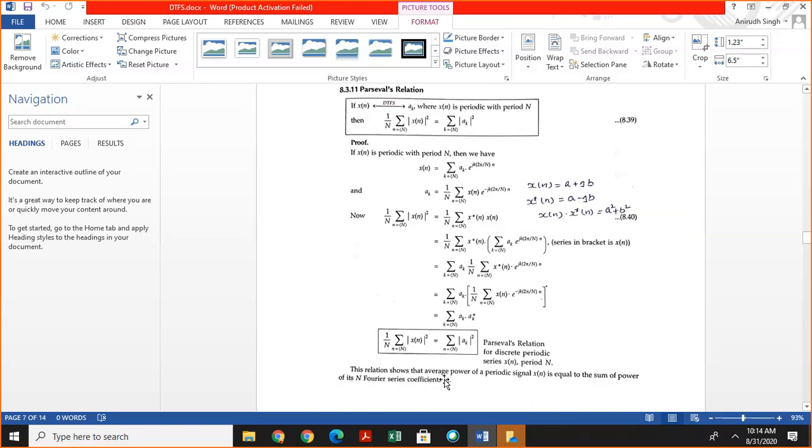This relation shows that the average power of periodic signal x of n is equal to the sum of the power of its Fourier coefficients ak.